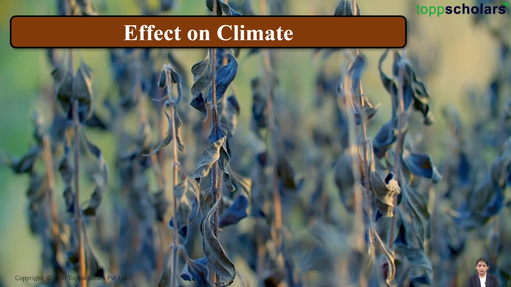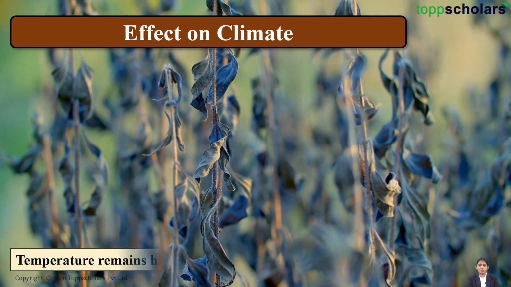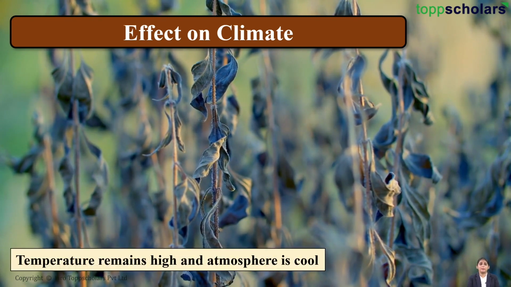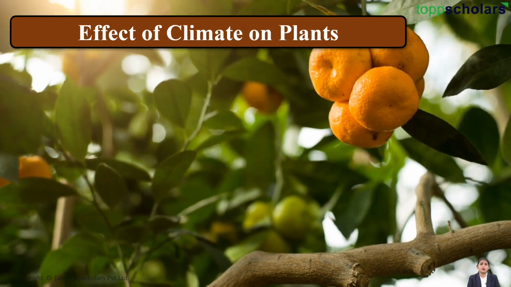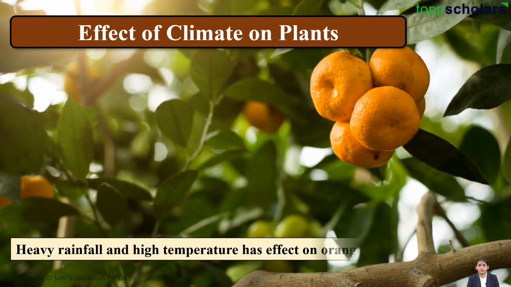Now let's talk about the effect of climate on plants. Now children, when we talk about the climate, obviously plants and climate have a relation between themselves. Generally when the temperature remains high, that has some connection with the plants, and the cool atmosphere also has some relation with the plants. Now let us discuss how plants and climate are related to each other.